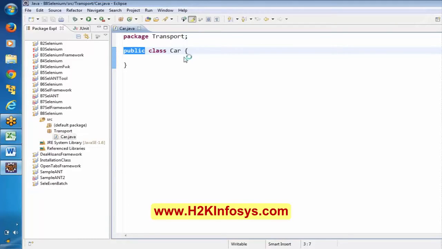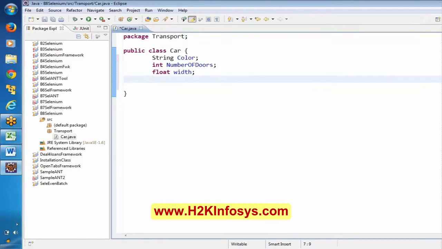Now see here, I'm trying to write the properties of this car over here. Technically in terms of Java, we have to call them class variables. Okay, let me say int.